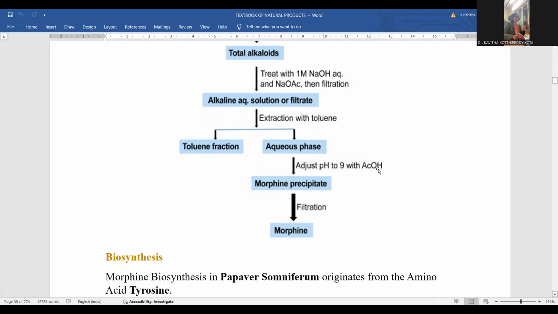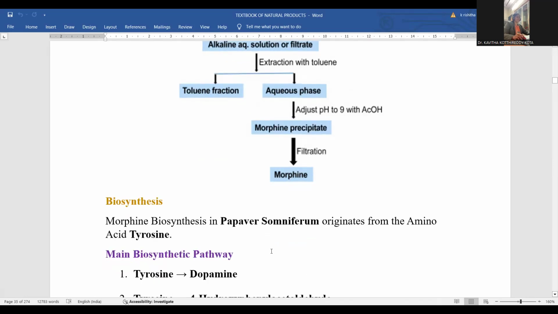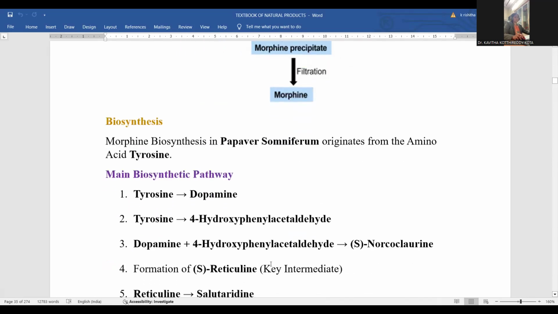Further, the pH is lowered by the addition of an acidic solution. Morphine will be precipitated, and by filtering that, any other components present, the byproducts, will be removed, and the crystalline solid of morphine will be extracted in a purified form. This is the way the entire extraction process is carried out.